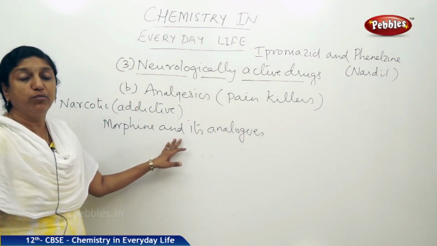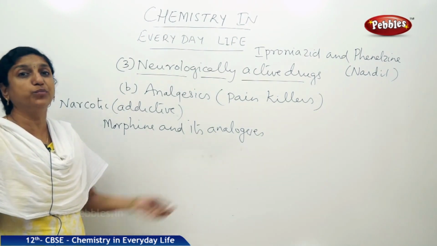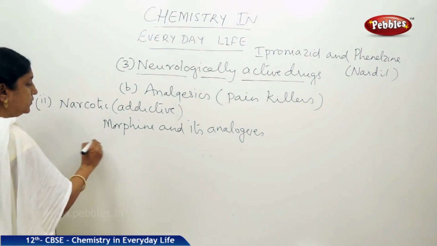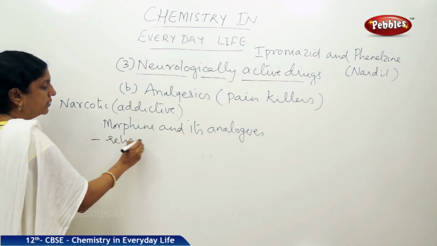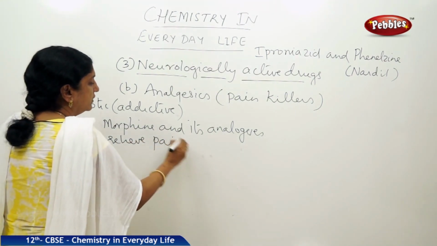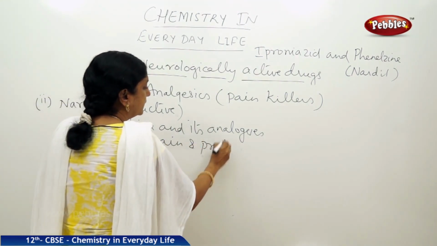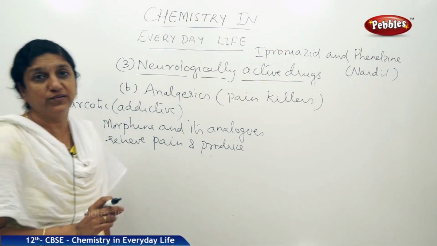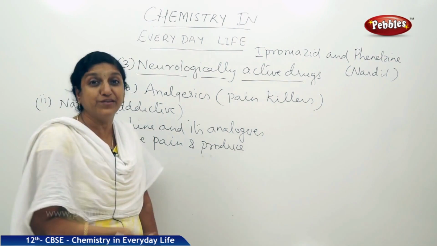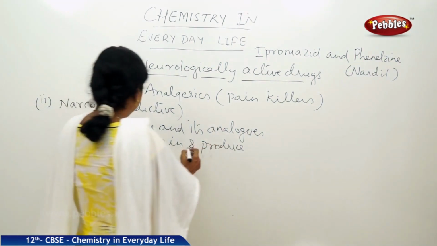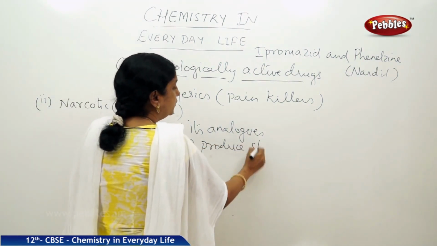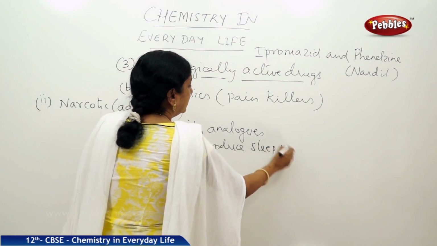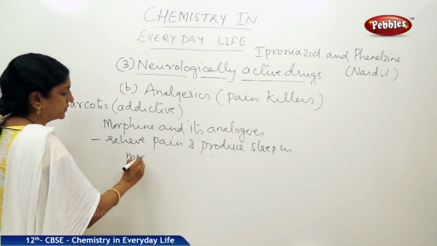These drugs are able to relieve pain and also produce sleep when they are taken in limited doses, that is in medicinal doses as prescribed by the doctor.